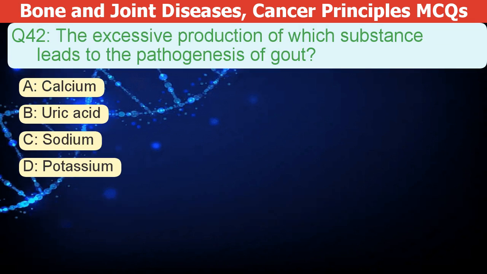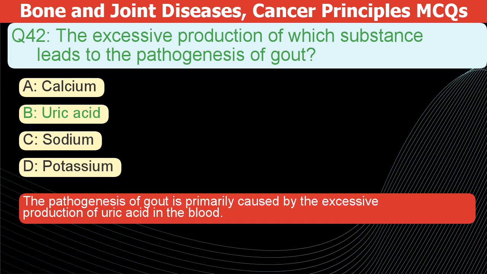What substance's excessive production causes gout? A. Calcium. B. Uric acid. C. Sodium. D. Potassium. The correct answer is B. The pathogenesis of gout is primarily caused by excessive uric acid production in the blood.